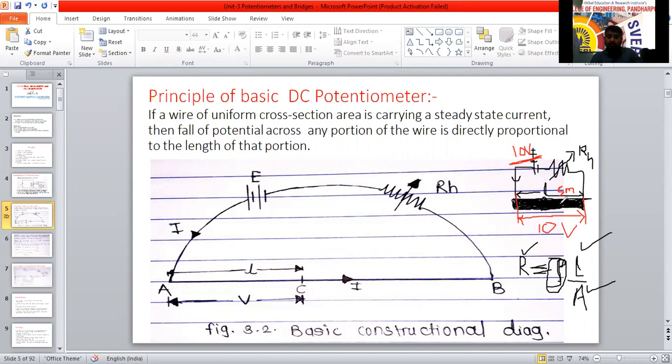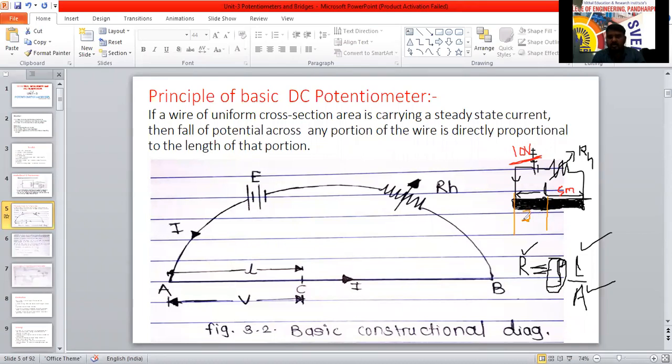Suppose what I will do, instead of this complete 10 volts means 5 meter, just a minute, I will take the eraser. Instead of this one, I want to calculate the voltage drop across this 2 meter only.